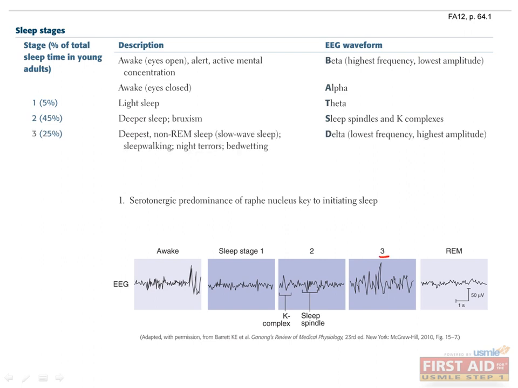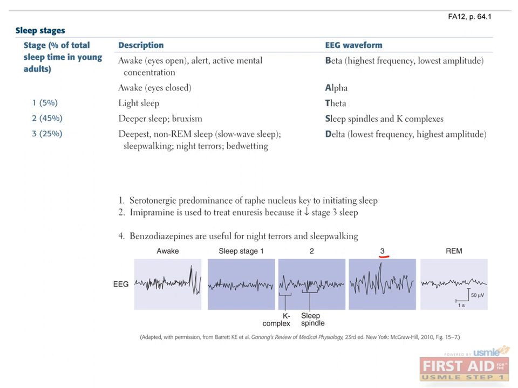The third and fourth stages of sleep of prior terminology have now been combined into a single stage 3 of non-REM sleep. It comprises about 25% of total sleep time in young adults. Here, you see the delta waveform on the EEG, which has the lowest frequency and highest amplitude. This is the deepest stage of sleep, and this is the sleep stage when episodes of sleepwalking, night terrors, and bedwetting occur. How can sleepwalking, night terrors, and bedwetting be treated?